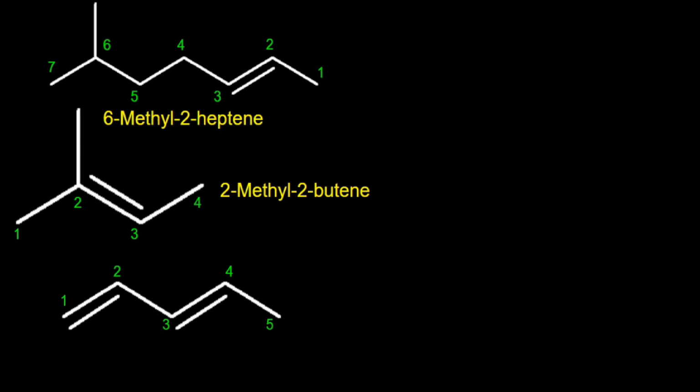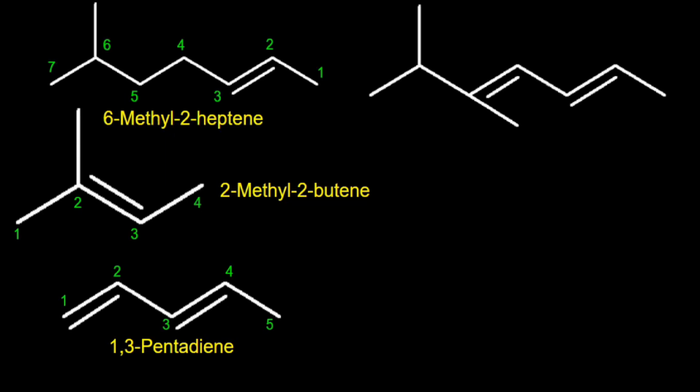So the name of this molecule would be 1,3-pentadiene. Specify the location of the double bonds, 1, 3. Then write the heading part, and then you have to write the prefix di with ene, right? Because two double bonds are present in the molecule, you have to write di with ene. Now consider this molecule.